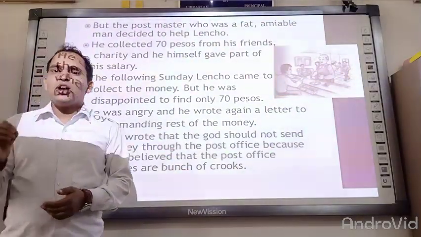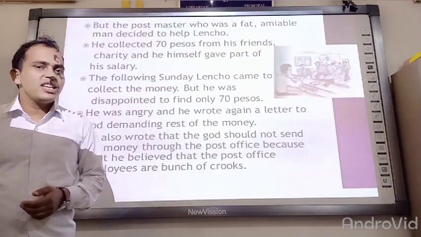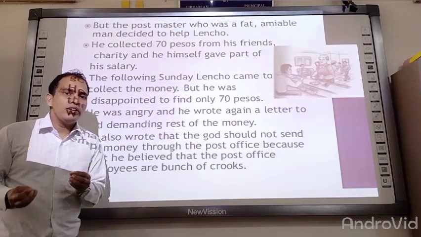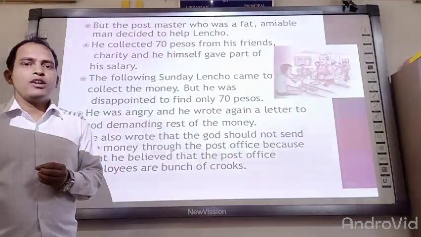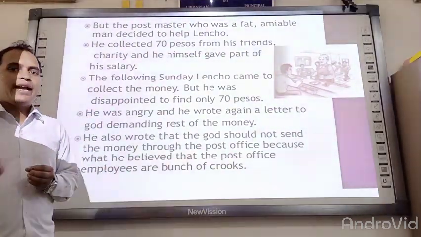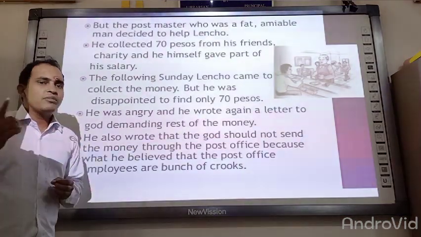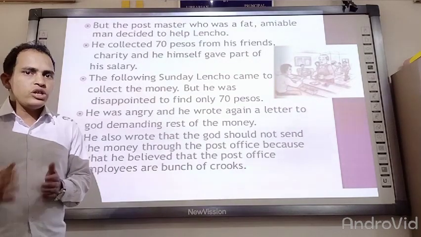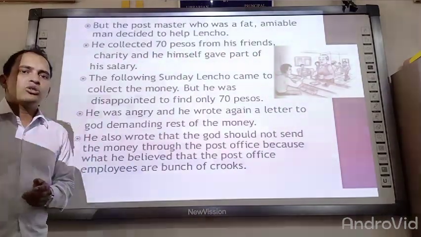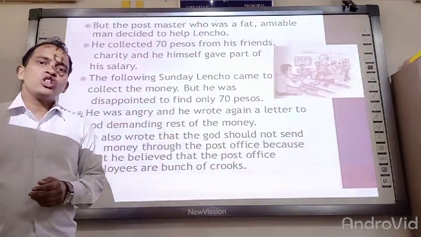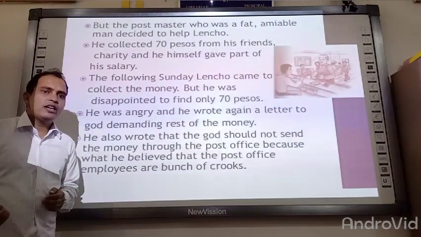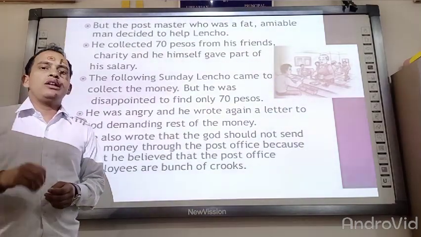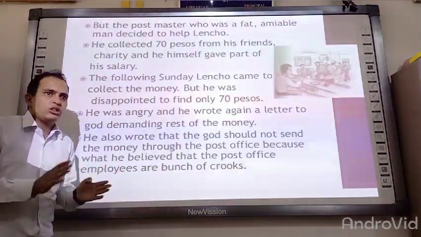It means that he thought that the post office employees had taken his 30 pesos, because he has a firm belief in God that God can never make a mistake when sending the money. He had demanded 100 pesos but he got only 70 pesos. So he thought that the remaining 30 pesos was taken by the post office employees. That is why he demanded from God that please don't send the remaining money next time through the post office or through the mail.